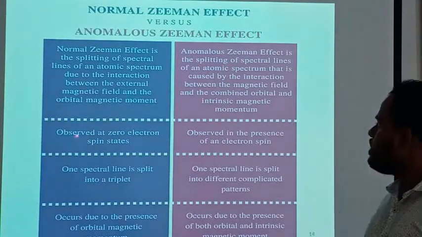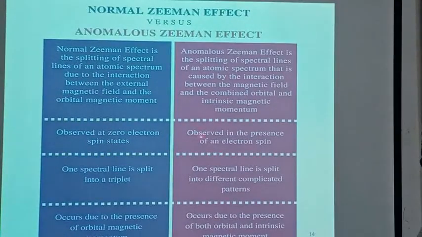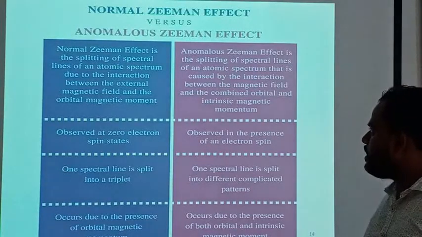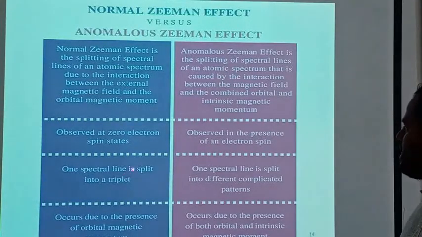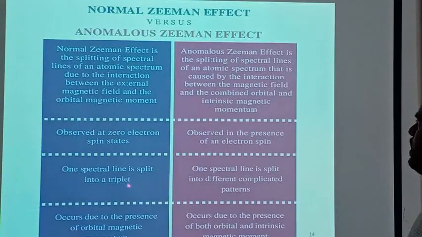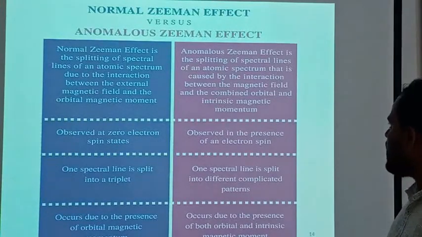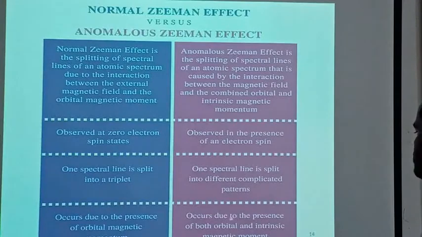The normal Zeeman effect is observed at zero electron spin states, and the anomalous Zeeman effect is observed in the presence of an electron spin. In the normal Zeeman effect, one spectral line is split into a triplet. In the anomalous Zeeman effect, one spectral line is split into different complicated patterns. The normal Zeeman effect occurs due to the presence of orbital magnetic moment, and the anomalous Zeeman effect occurs due to the presence of both orbital and intrinsic magnetic moment.